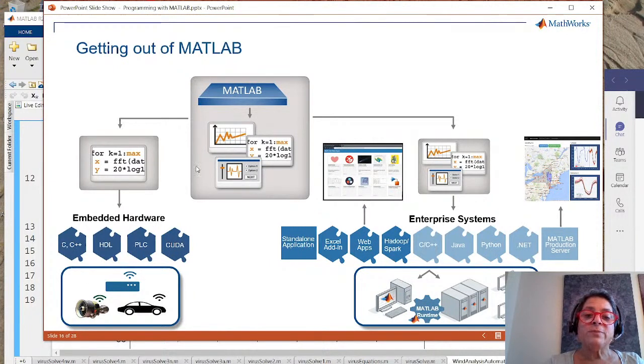Or I can choose to take my entire application, including any graphics and any applications that I make, and using the MATLAB Compiler or the MATLAB Compiler SDK, I can have something that actually makes an app that's a web-based app. I can make it possible to link your app in a situation where you're going to use resources that may be in other languages. So there's a lot of ways I can take the information from MATLAB out and repurpose it with other tools.